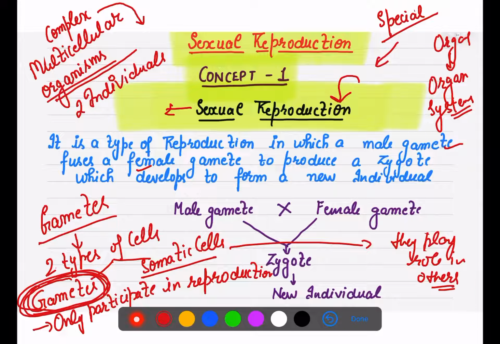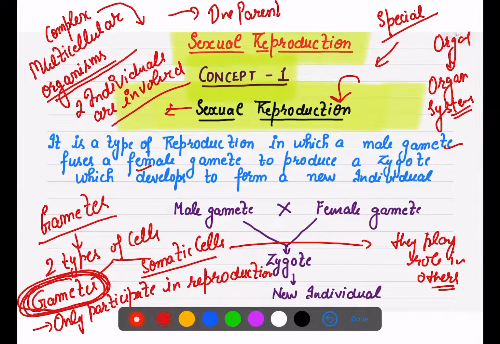Two different individuals. In asexual reproduction we have only talked about one parent, right? And from one parent, new organisms or new individuals were developed.